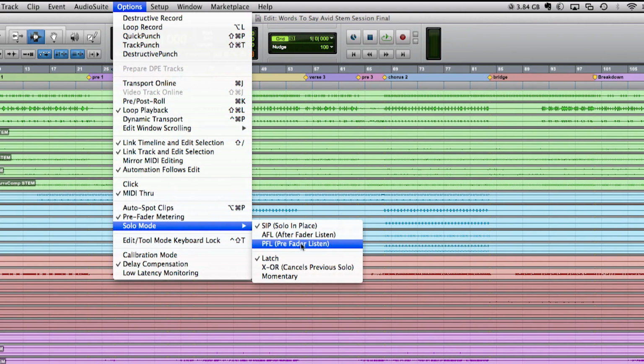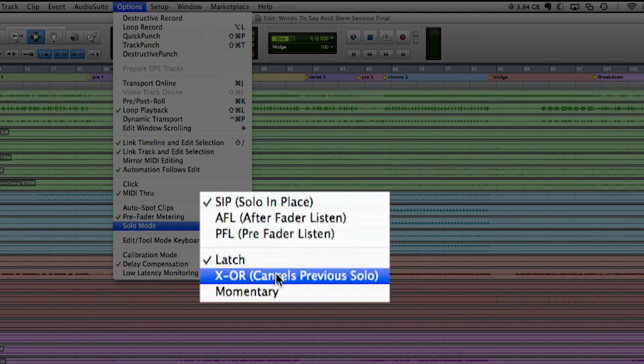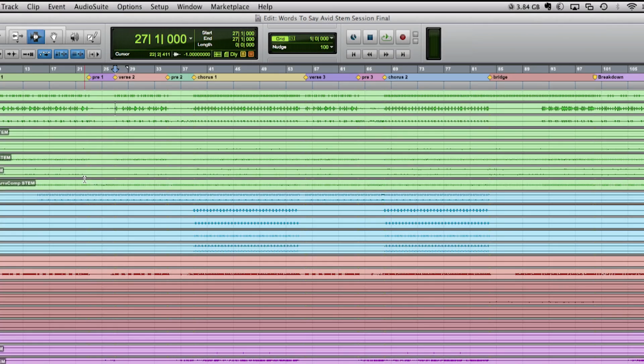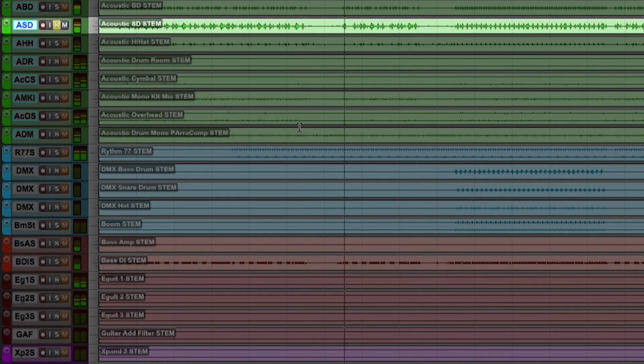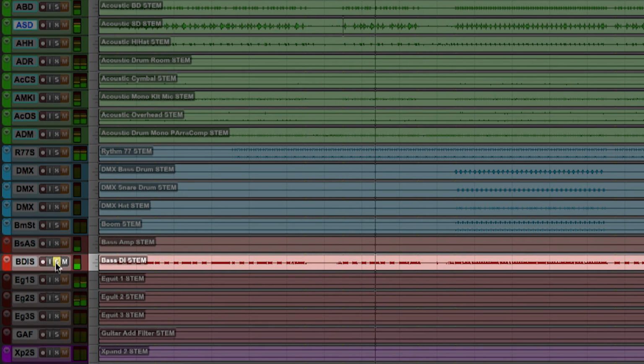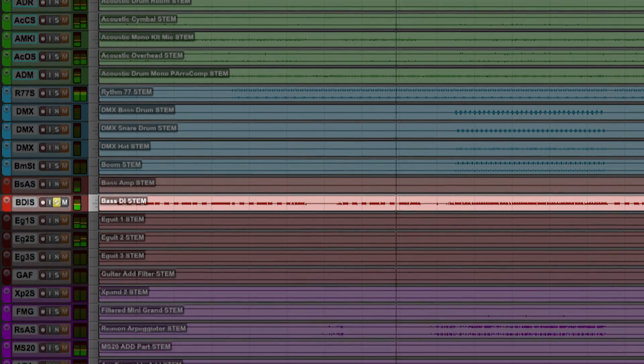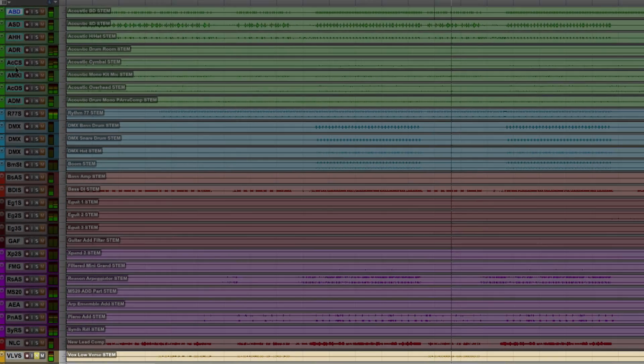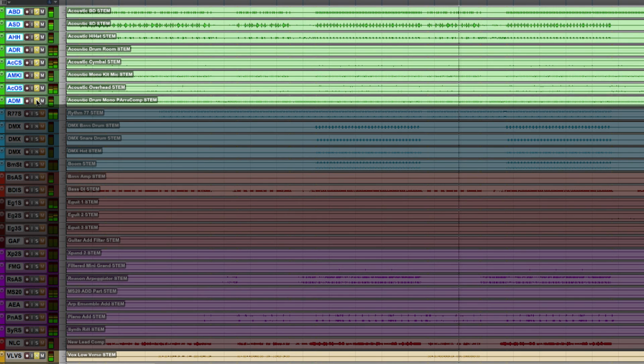Pro Tools offers different solo options. I am now using the crossover setting that cancels the previous solo track by soloing another. I can still solo multiple tracks by using the Shift key.